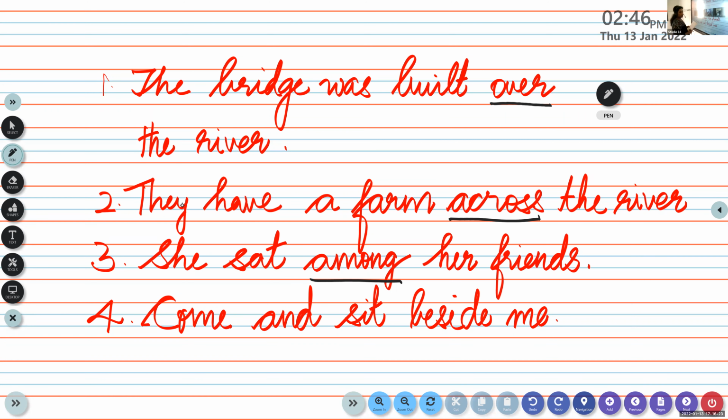So here, can you identify the preposition here? Beside. Yes, beside is a preposition. We have already learned it. Please do it, those who haven't done it. All of you, please do take page number 32 and do this exercise.